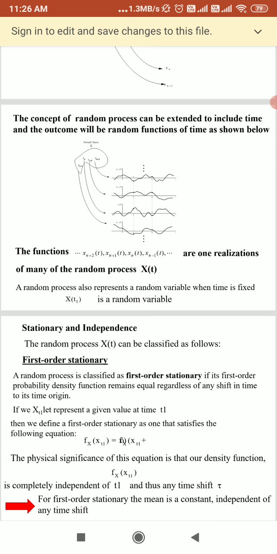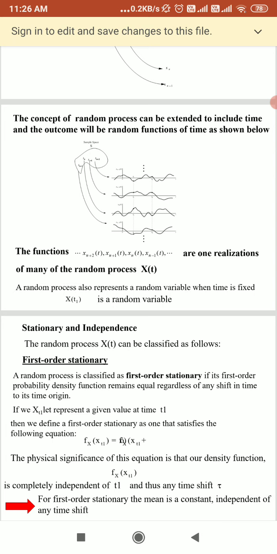If we take the sample Sn minus 1, then for that sample the random function is x n minus 1 of t. That will be the random function of that variable. So we can say a random process will represent a random variable when time is fixed.